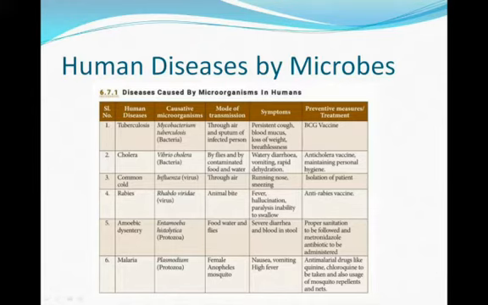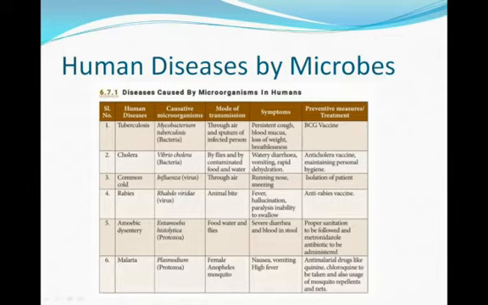Next one is common cold. The causative microorganism is influenza virus, and the mode of transmission is through air. Symptoms are running nose, sneezing. The preventive measure is isolation of the patient. Next one is rabies. The causative microorganism is a virus, and the mode of transmission is animal bite, that means dog. The symptoms are fever, hallucinations, and the treatment is anti-rabies vaccine.